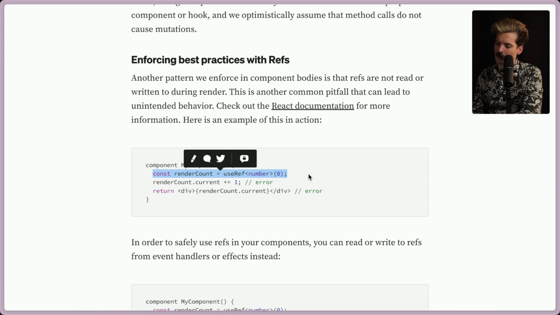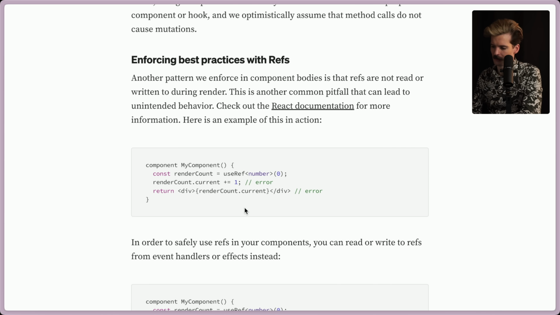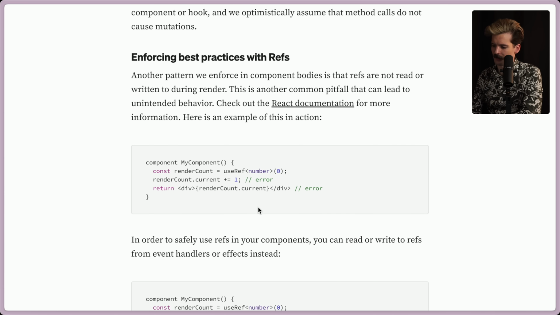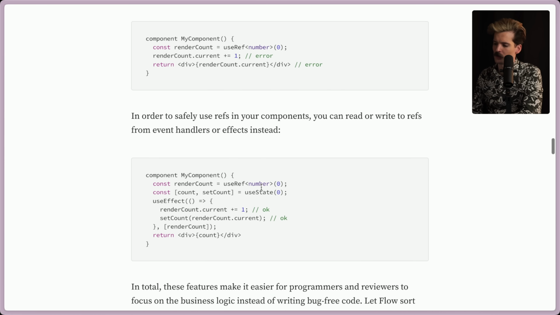So we make a ref, render counter, useRef, renderCount.current plus equals 1. This should happen in things like effects or on clicks, but this should not be part of rendering. That causes a lot of potential issues. And then we get an error when we try to render it. Interesting. In order to safely use refs in your components, you can read or write to refs from event handlers or effects instead. So if we want to access the value from the ref, we can't just render it. We have to throw it in state. And then we have a useEffect on the ref to update the state.